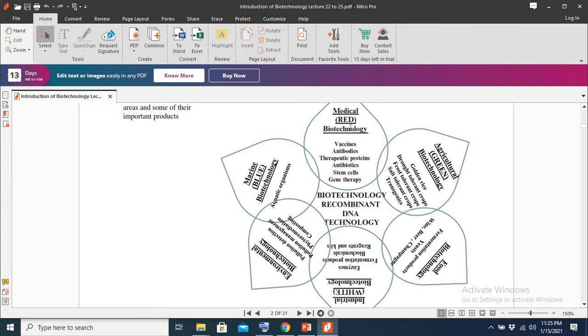In agriculture, using recombinant DNA technology or biotechnology, we can produce golden rice.